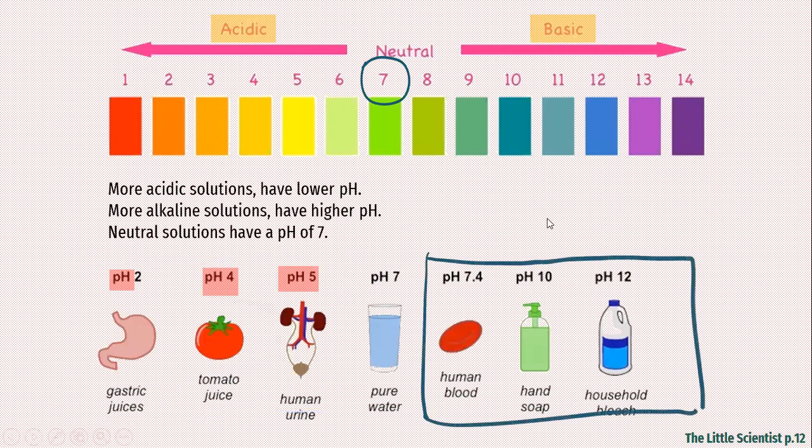While the blood, soap, detergent, and household bleach have a pH higher than 7.